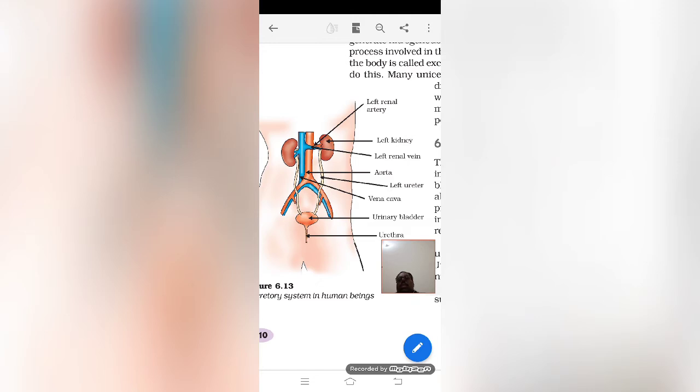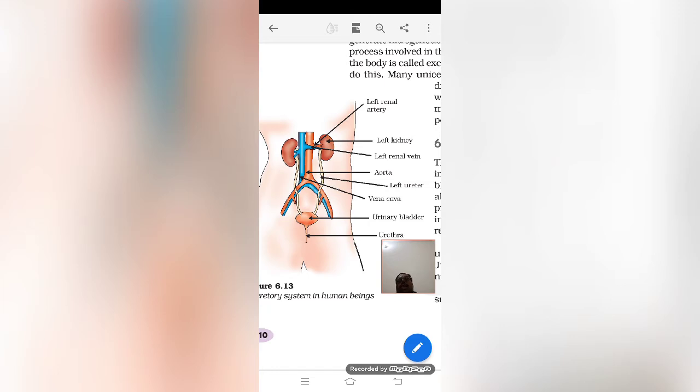Those things are supplied by the blood, and the same blood will undergo the process of excretion. You must understand that whenever we talk about excretion, the plasma part of the blood is going for excretion, not all of it.